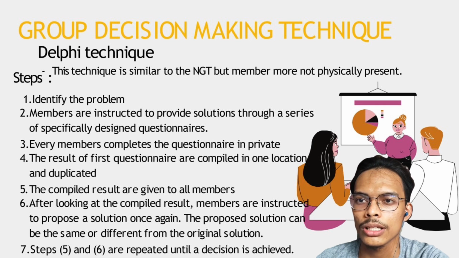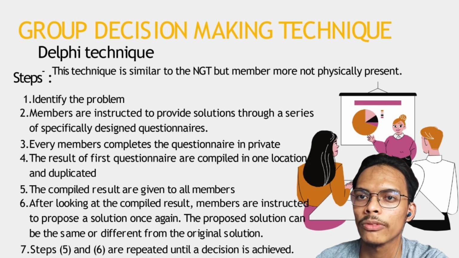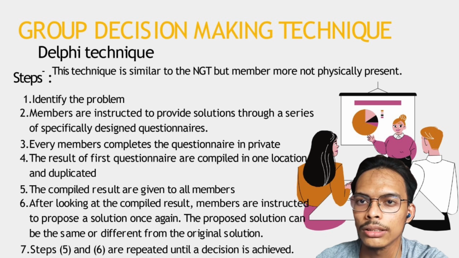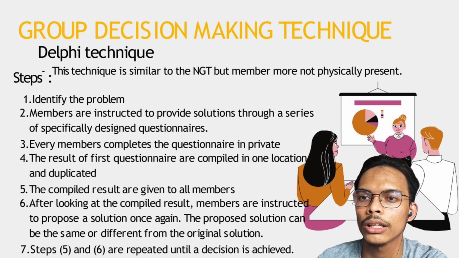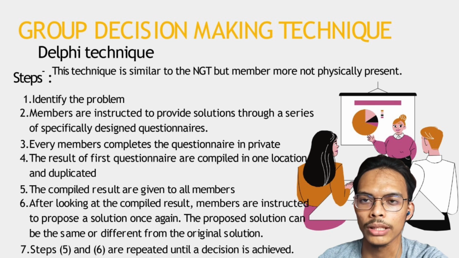And if the questionnaire does not meet the requirement, then steps 5 and 6 are repeated until a decision is achieved. If the questionnaire meets the requirement, then our team will make an execution of the plan.